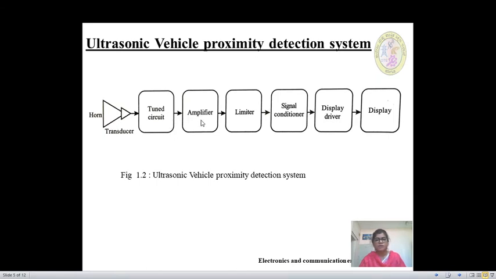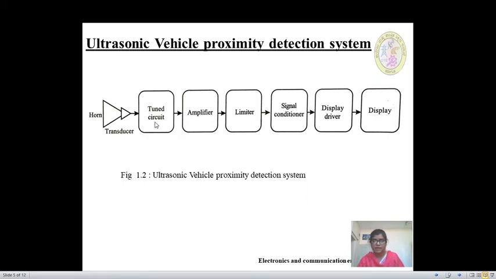After tuning, the signals are fed to the amplifier. Here the signals are amplified, then it is fed to the limiter circuit. So tuned circuit and limiter, they will ensure response only to the high frequency sounds of moving vehicles. That is, it will not pick up the low noise signals. It will pick up only the high frequency signals from moving vehicles which are coming near the vehicle. Whereas it rejects shocks and other similar pulse like signals.